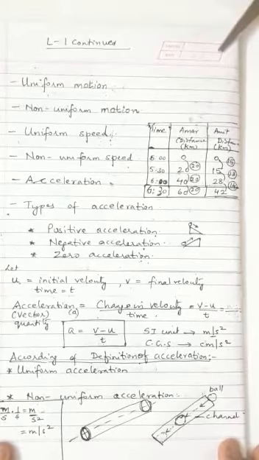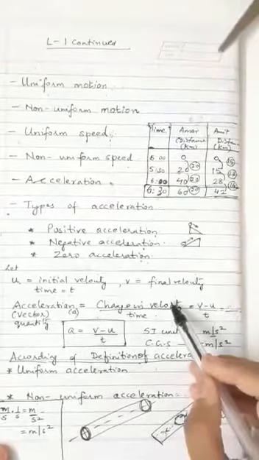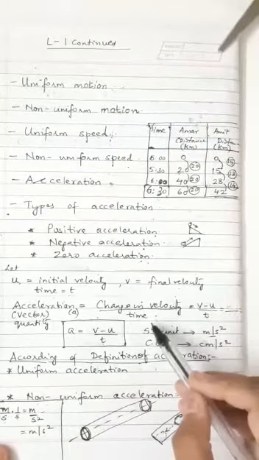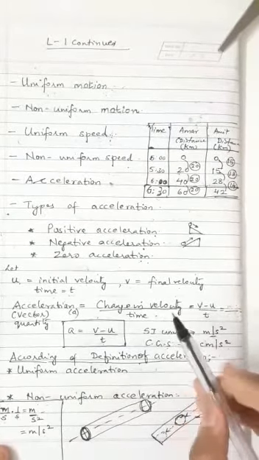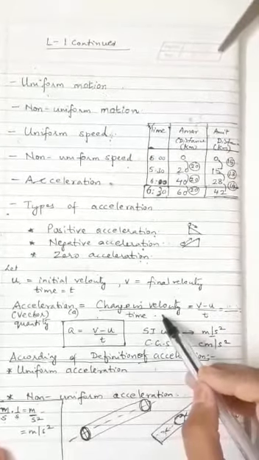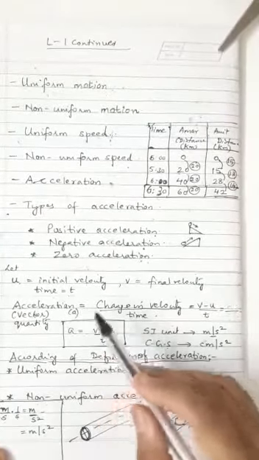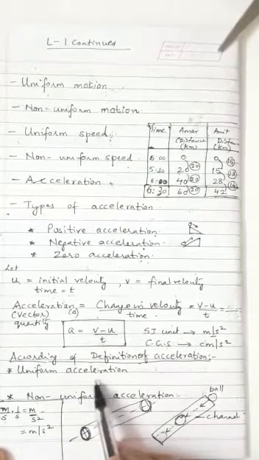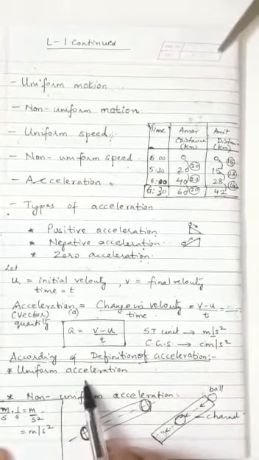If the velocity changes by equal amounts in equal time intervals, the object is said to have uniform acceleration. What is the meaning of this? Changes in velocity should be equal and changes in the time interval should also be equal. Then in that case, it becomes an example of uniform acceleration.